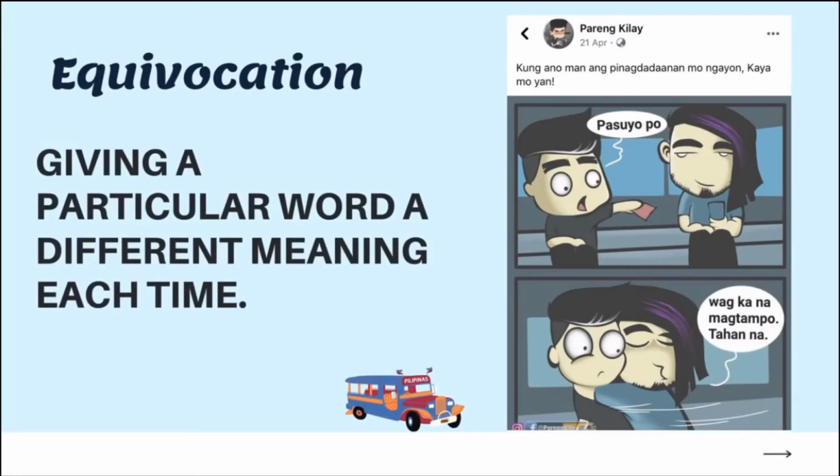Equivocation happens when giving a particular word a different meaning each time. Here we can see the passenger asking the person in front of him to kindly give the driver his money. Then the person in front of him gave him affection instead of passing his money.